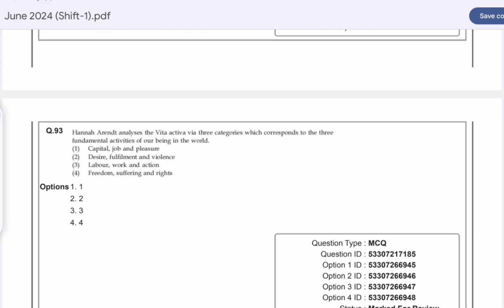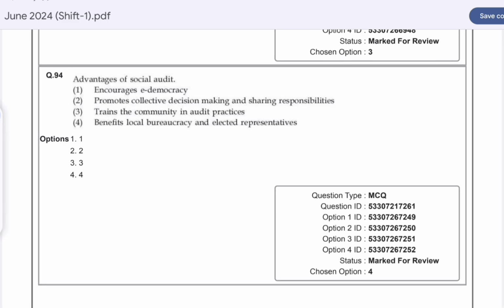Question number 93. Hannah Arendt analyzes the vita activa via 3 categories which correspond to the 3 fundamental activities of our being in the world. Those are, option C is correct, labor, work and action. Question number 94. Advantages of social audit is, option B is correct, promote collective decision making and share responsibility.